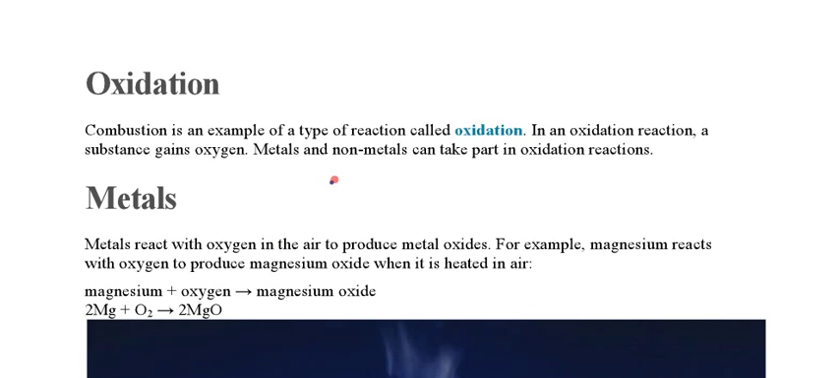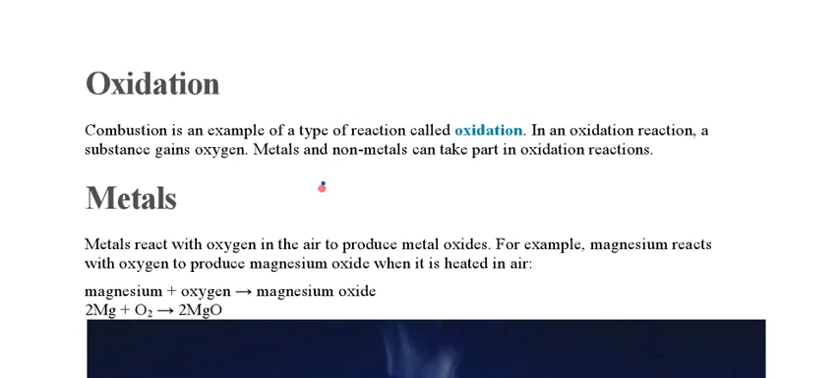Now we're discussing the oxidation reaction performed with metals and non-metals. One example we can consider is the combustion reaction, which is also an oxidation reaction. Why? Because combustion means you are burning the fuel in the presence of oxygen, and the substance gains oxygen and gets oxidized by the addition of oxygen. So that particular reaction is considered an oxidation reaction.